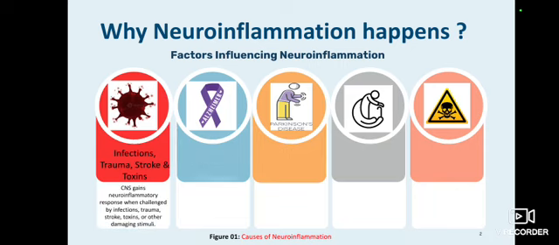The next one is Alzheimer disease. In Alzheimer disease, amyloid beta and tau activate neuroinflammation. There is a buildup of beta amyloid 42 plaque, and tau becomes hyperphosphorylated, and that leads to memory and learning loss.